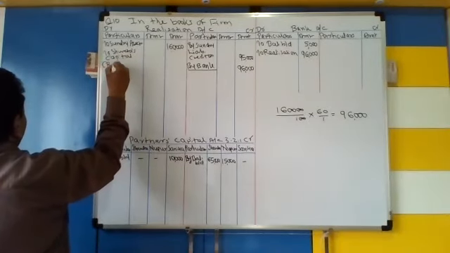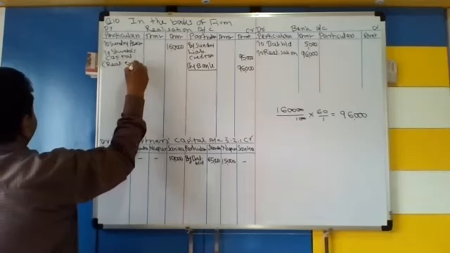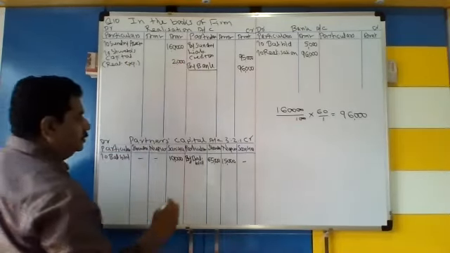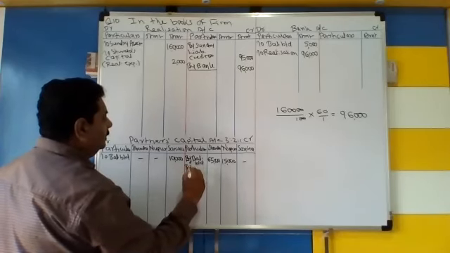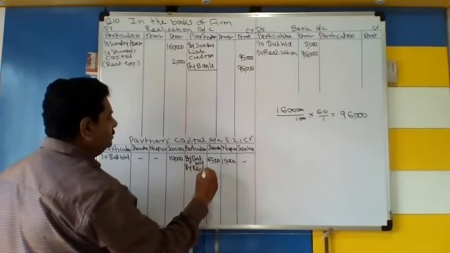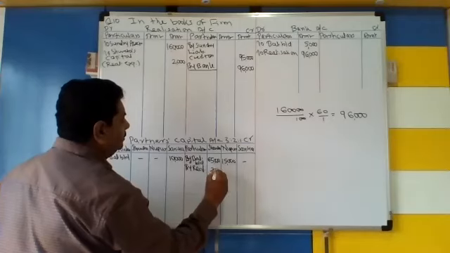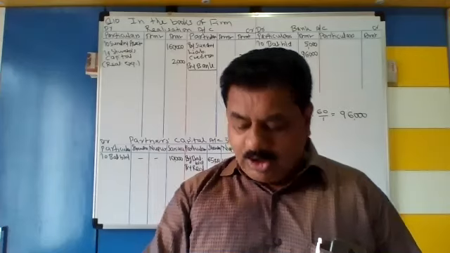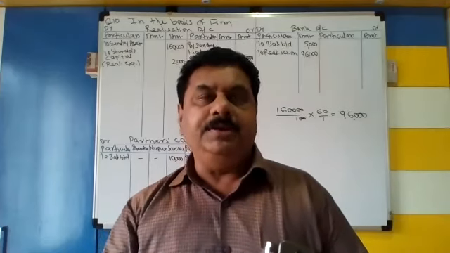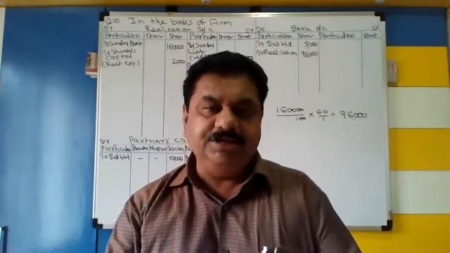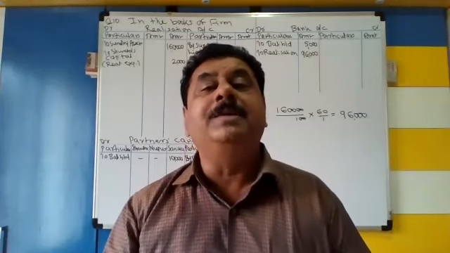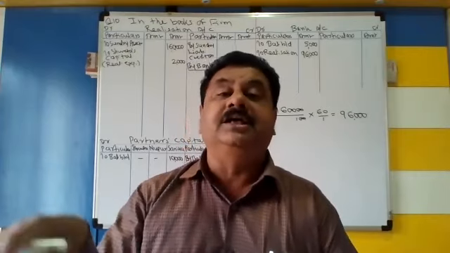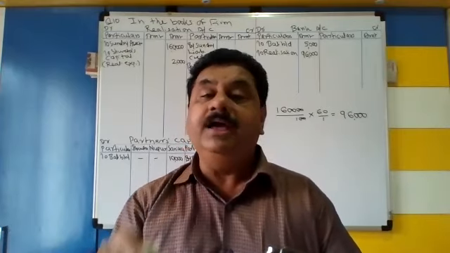In the bracket you write realization expenses, rupees 2,000. To Shweta's capital. Here it is by realization, in the column of Shweta only. Normally, whenever we are paying realization expenses, the journal entry is realization to bank. But here it is not to bank, it is to Shweta's capital. Why? Because that is paid by Shweta.